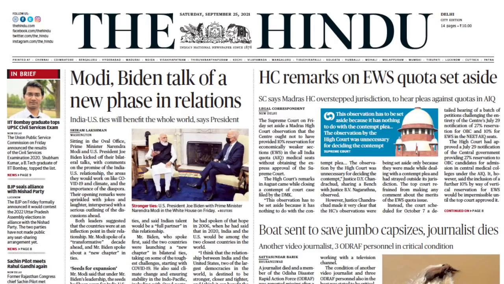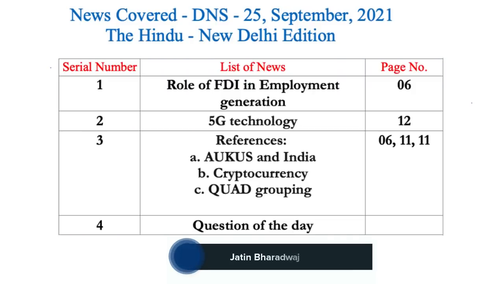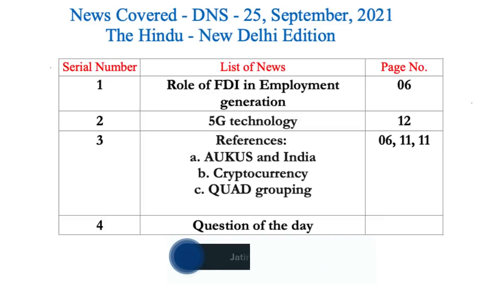Hello everyone and welcome to Daily News Simplified, your one-stop solution to detailed analysis of current affairs which are published in the Delhi edition of Hindu newspaper. Articles dated 25th of September 2021 are listed on your screen, and the timestamping for these articles is already given in the description box. So let us begin with the first article itself.